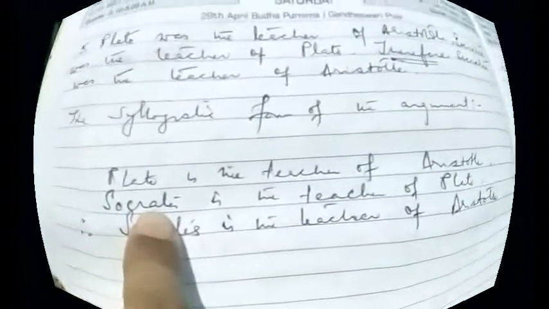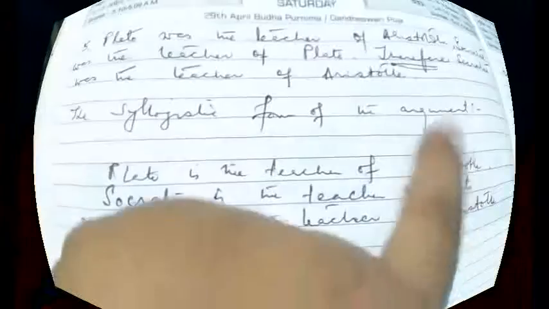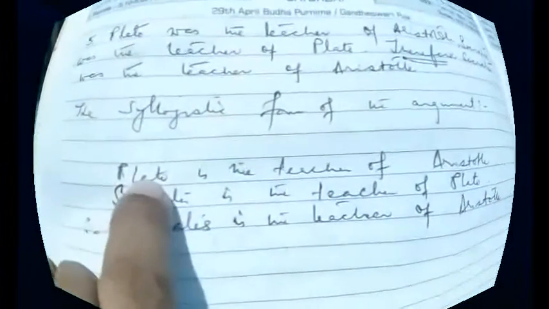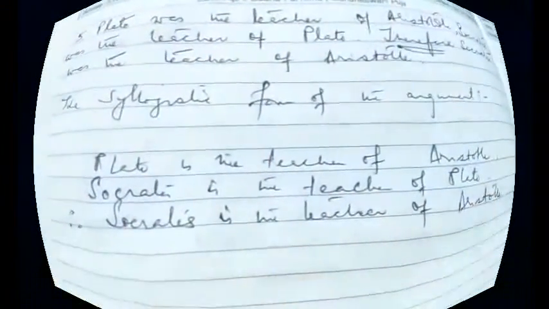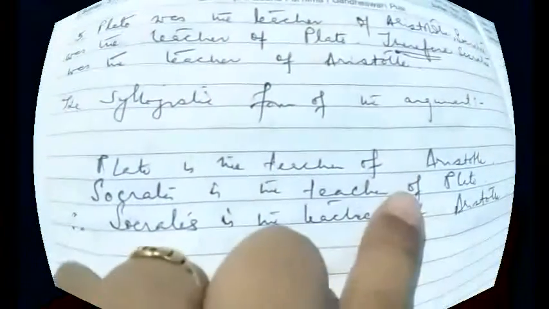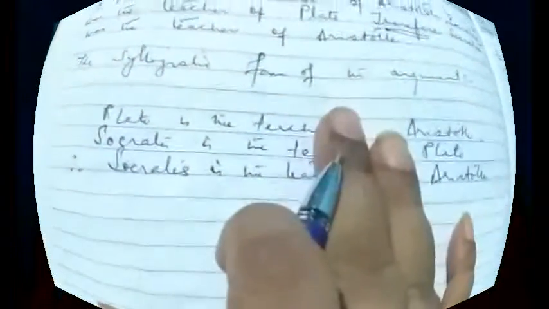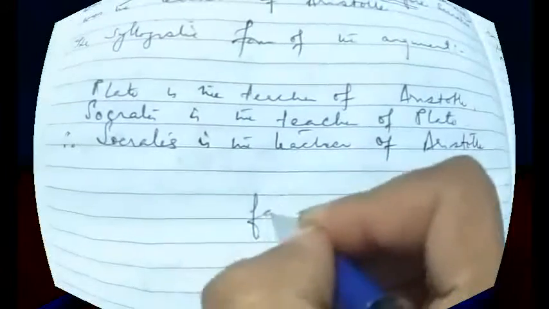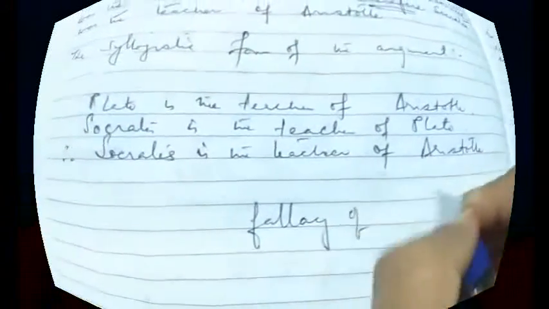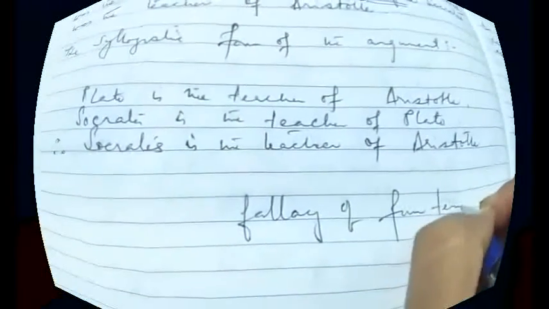Now we have to find out how many terms are there. Socrates is the first term. Teacher of Aristotle is used twice. The second term, this is Plato, but this is the teacher of Plato. Plato, Socrates, teacher of Aristotle, and teacher of Plato. So how many terms? 4 terms. So we don't have to go to the next rule, because in the first rule we have seen that this argument doesn't follow the first rule even. So this is the fallacy, and this is the fallacy of 4 terms. Okay. Next one.